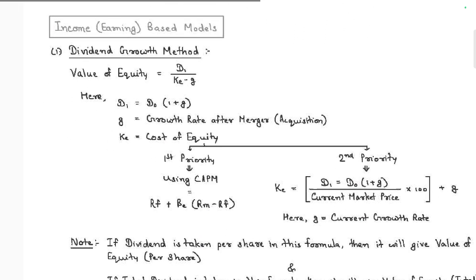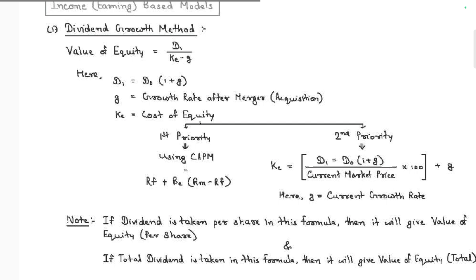Dividend growth model: value of equity is equal to D1 by (KE minus G), the cost of equity minus growth. D1 is D0 into (1 plus G), where G is the growth rate. Cost of equity KE is equal to RF plus beta into (RM minus RF). But the second priority is the dividend growth rate model. So D1 is equal to D0 into (1 plus G), growth rate, and KE we can say like this. Growth rate as per the current market rate.